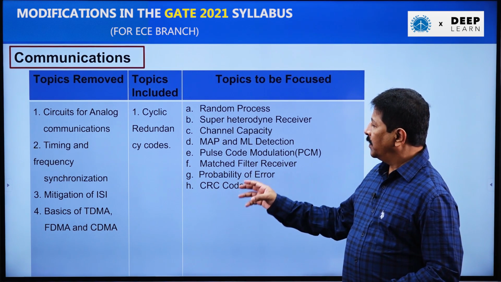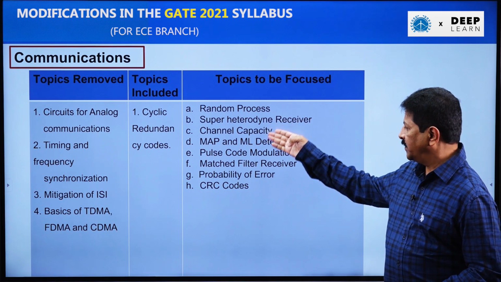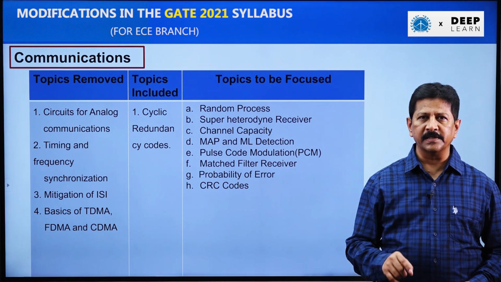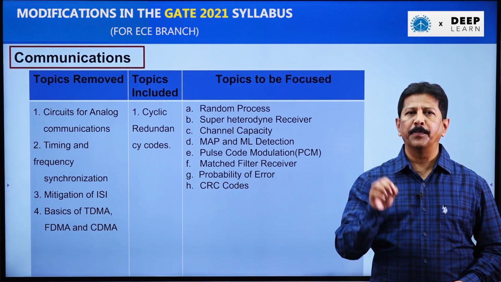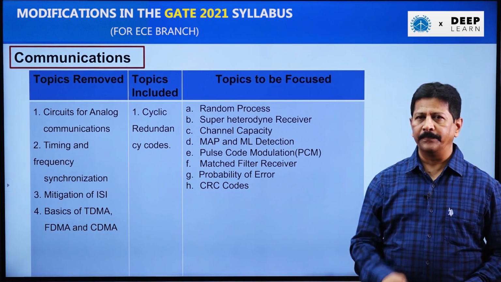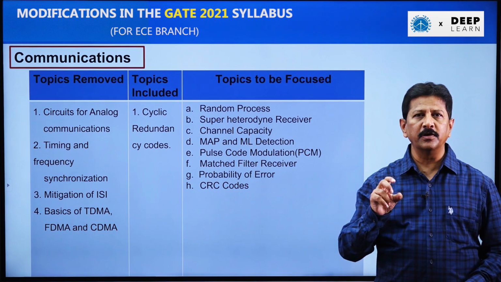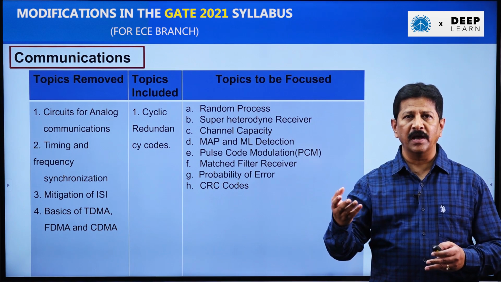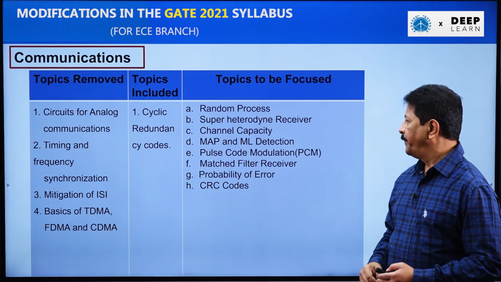If you want to score more marks in this communication subject, you have to focus on these topics. It's a very important one, so you have to be thorough with all the fundamentals. As per my view, random process is very, very important, so learn it thoroughly. After that, pulse code modulation is another important topic. Many questions do come based on that, especially on quantization noise, bandwidth of PCM, quantization levels, all those things.